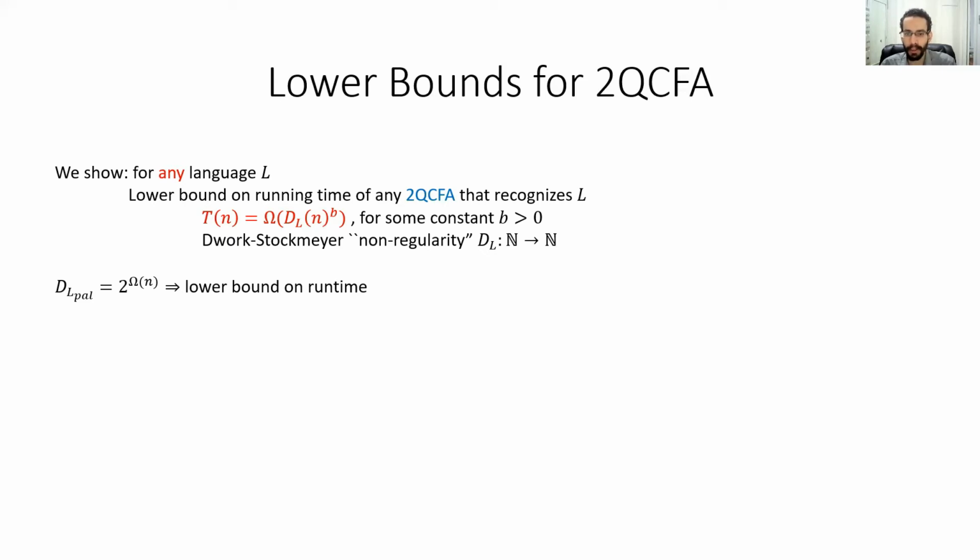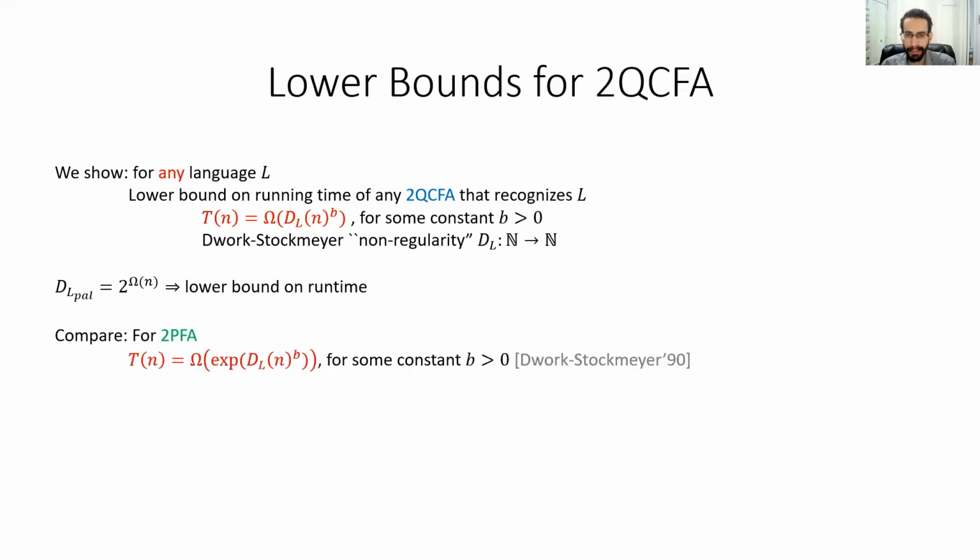Now, in order to put our lower bound for 2QCFA in perspective, it's natural to compare it to the analogous result for 2PFA, proven by Dwork and Stockmeyer, who showed that the running time of any 2PFA is lower bounded by an exponential in their hardness measure, where we note that both of these lower bounds are essentially tight. That is, the Dwork-Stockmeyer lower bound for 2PFA is exponentially stronger than our lower bound for 2QCFA. However, this exponential difference can't be helped. This is merely yet another example of a setting in which quantum computers exponentially outperform classical computers, provably.